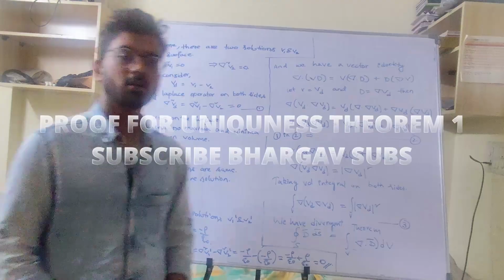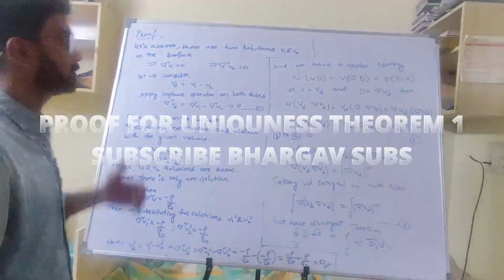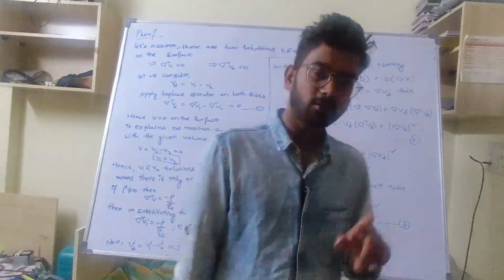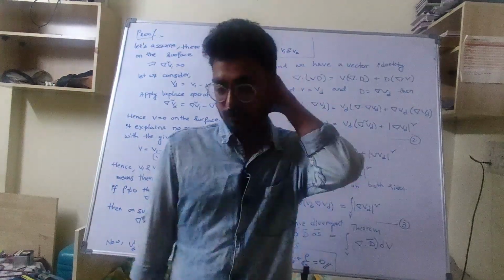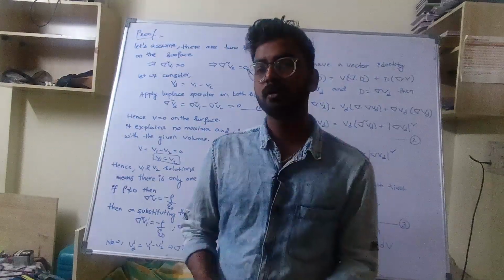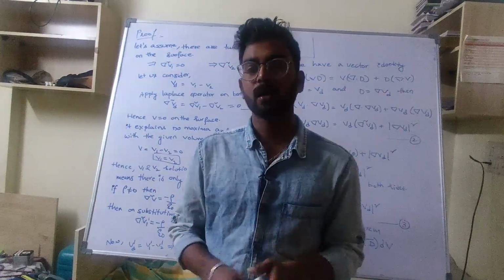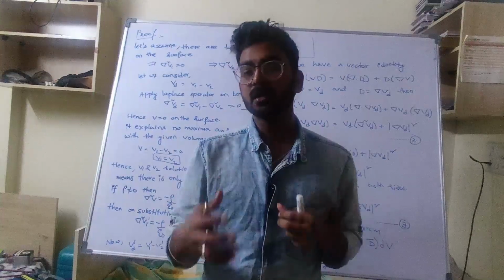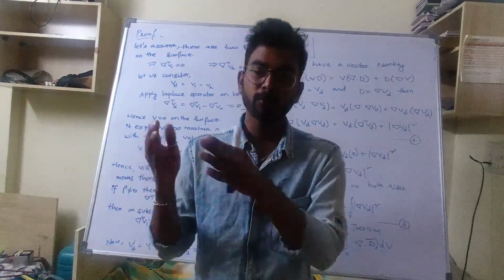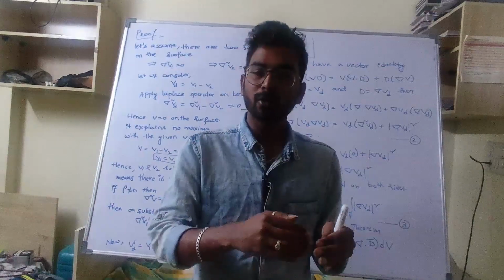Now let us discuss the proof of the uniqueness theorem. What is the uniqueness theorem? There is one solution, correct? To prove that there is only one solution, I am assuming there are two solutions. I am using a method called contradiction, where I go the opposite way to what I have to prove.